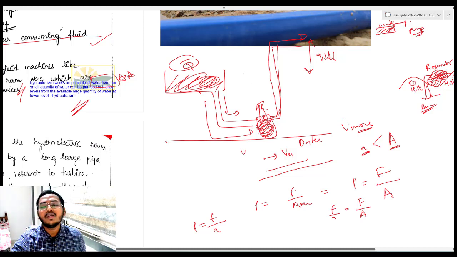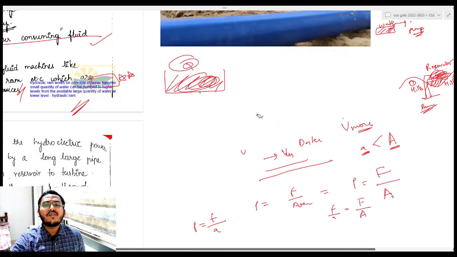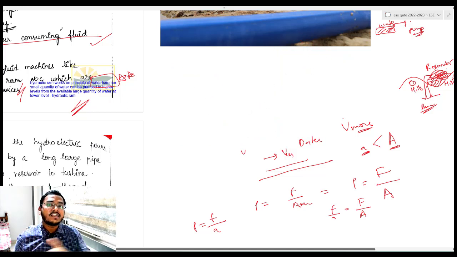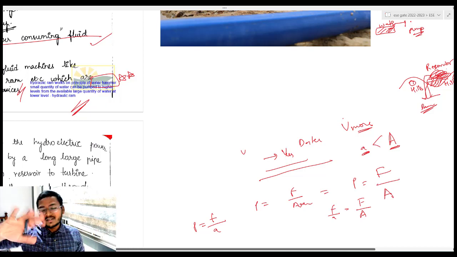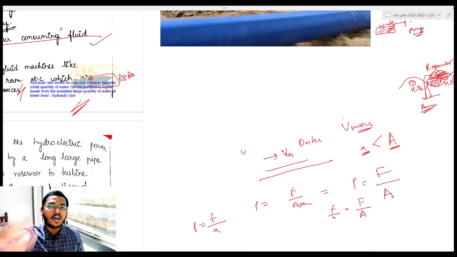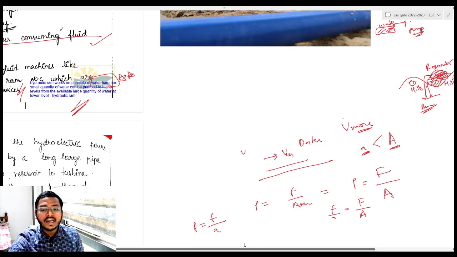बहुत बहुत बहुत साल पहले यूज किया जाता था. Once electric pumps are there, there was no need of hydraulic ram, because using electricity with very fast rate we can pump large amount of water, right? So hydraulic ram is almost obsolete. Nowadays we don't see hydraulic rams.